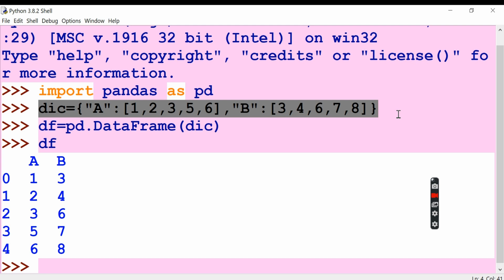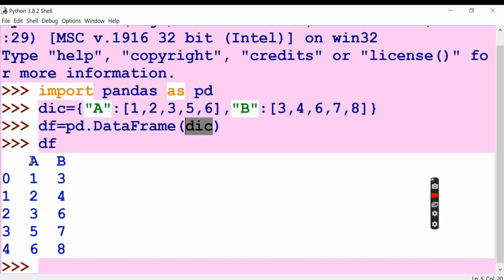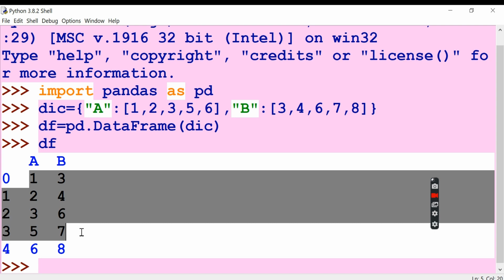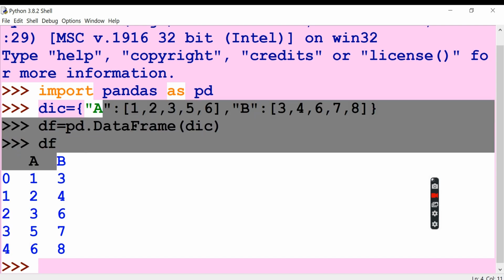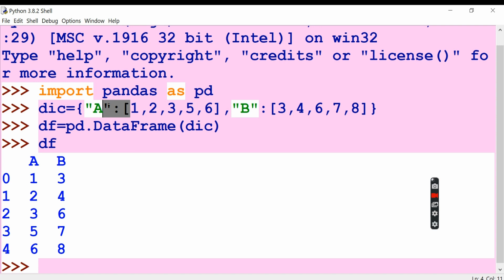I'm just going to press Control C. Here, if you are passing only 2 items in the dictionary, now if you see here, A and B, these keys have now been given as column names. So the key is now the column name, and A and B are the column names now.